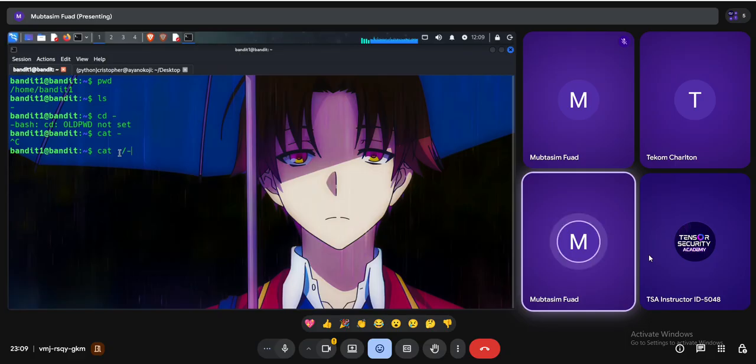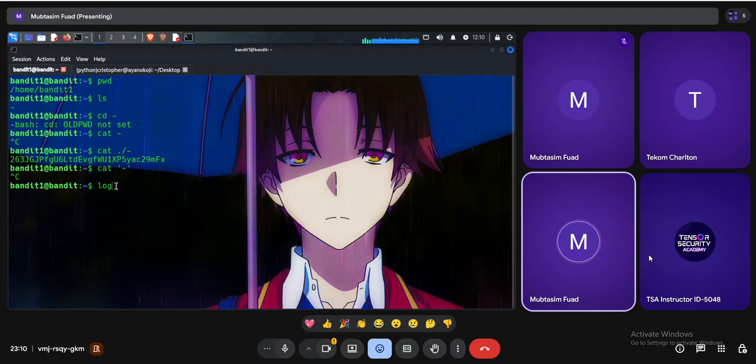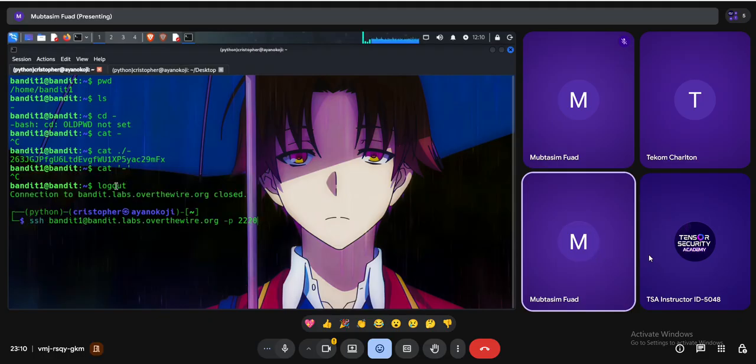So using dot slash, I can read this file. Just enter. As we can see, this is the password for the next user, which is Bandit 2 user. So there are multiple ways to read the file. Maybe I can read this way also. I don't know specifically if we can, so there is a problem about it. But the basic way is just dot slash. Whatever, this is the password to the next level. Just copy this one and log out using the logout command. And let's go to the Bandit 2 user.